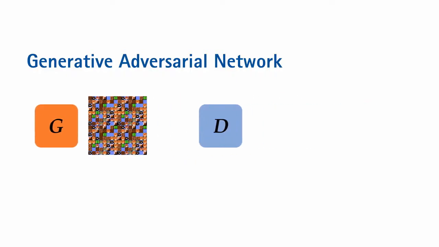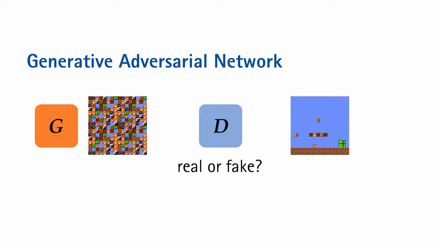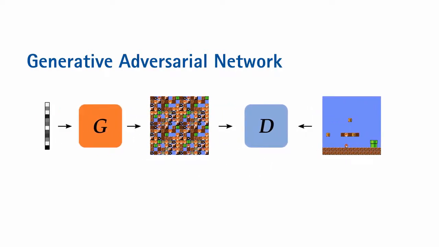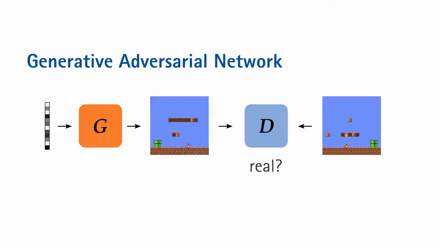This feedback is provided by the discriminator, which randomly gets either a sample from the real distribution or the fake, generated distribution as an input, and then has to predict from which distribution it originally came. The goal during training is now for both the generator and the discriminator to get better and better at their tasks until the generator's samples are so close to the original samples that the discriminator can no longer distinguish the two. Both the discriminator and the generator have a fixed input and output dimension.